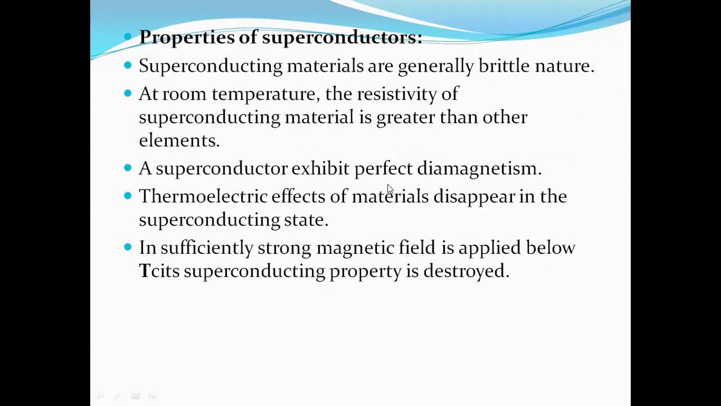Superconductors exhibit perfect diamagnetism. They are known as perfect diamagnets. Metallic conductors are known to be ferromagnets or paramagnets, whereas superconductors are known to be diamagnets. In the superconducting state, thermoelectric effects are diminished. Superconductors are identified based on their temporary as well as permanent nature.